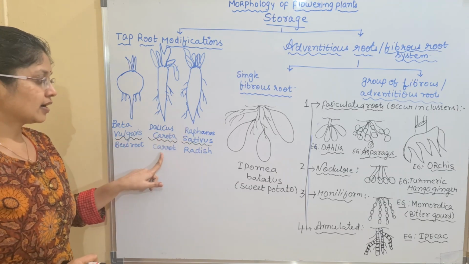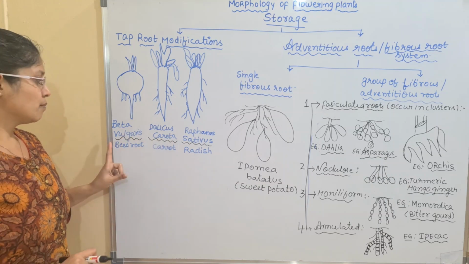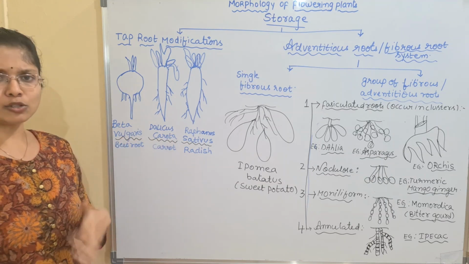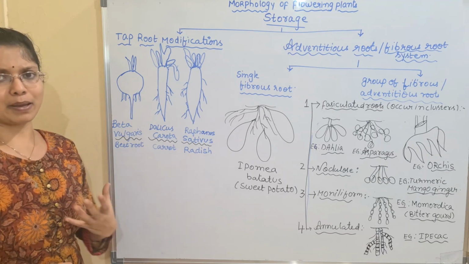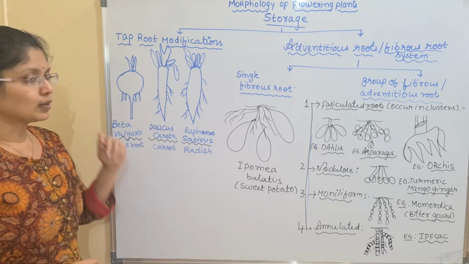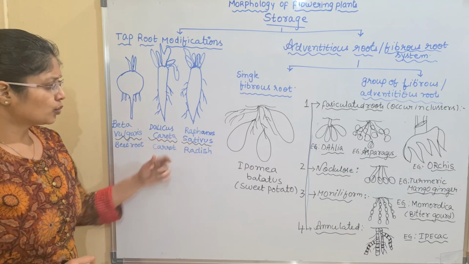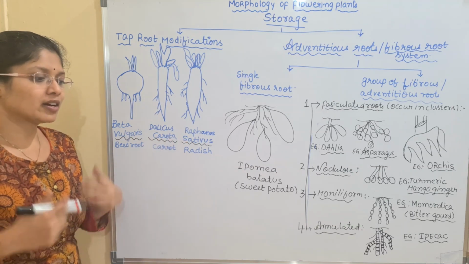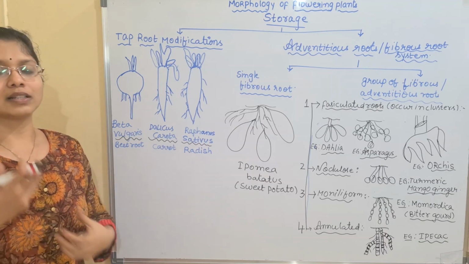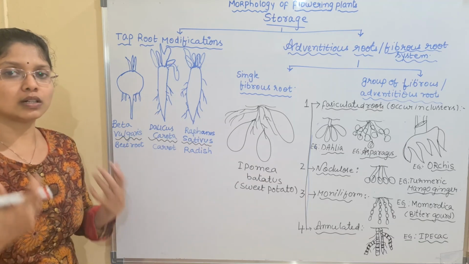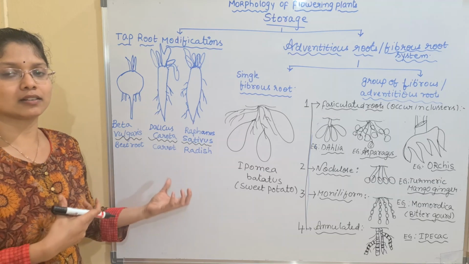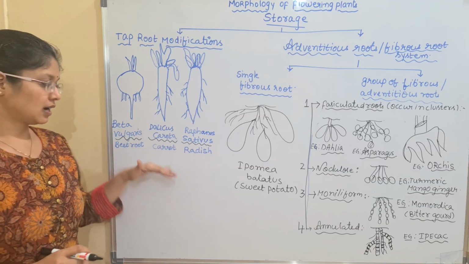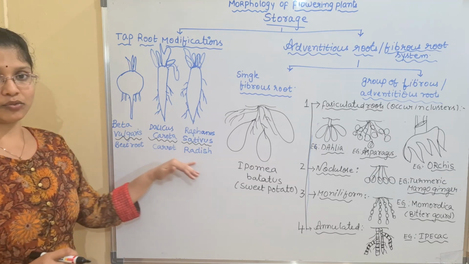R and R. Here we have carrot, carota, beetroot, Beta vulgaris. So almost the names are very similar, so it is very easy for you to remember. Okay, so always try to learn with these scientific names, children, wherever it is necessary, and if you feel it is easy, it is always good to learn the scientific name first and later the common name. So here we have three examples: beetroot, carrot and radish.